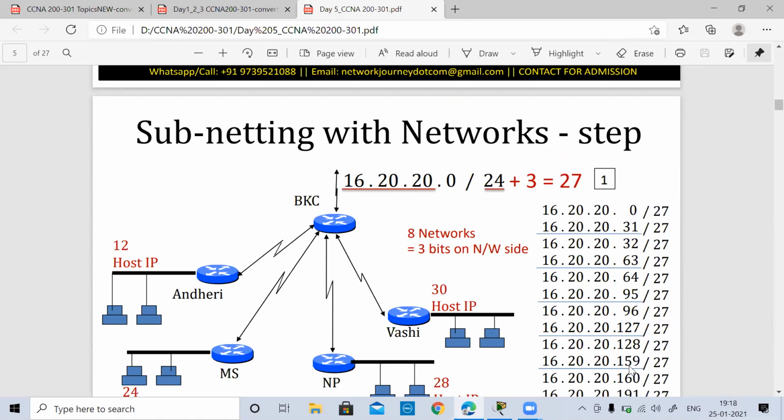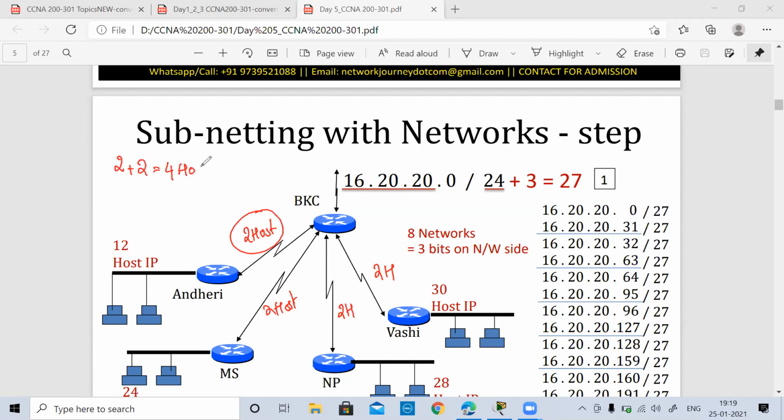Now for the 2 links, or the 2 hosts we were talking about for the serial links, we said that there will be only a 2 host requirement on the serial links. So I can do more subnetting and make it variable length subnetting. With 2 hosts, I will again calculate 2 plus 2, which is nothing but 4.